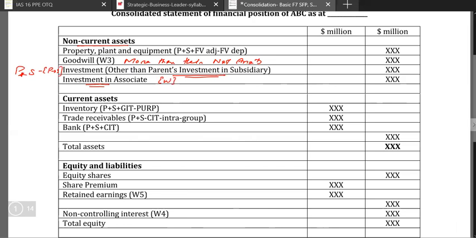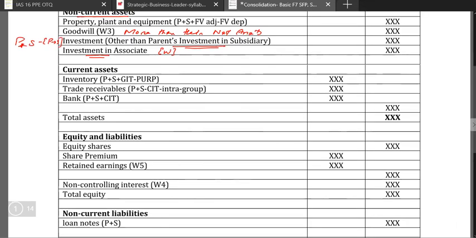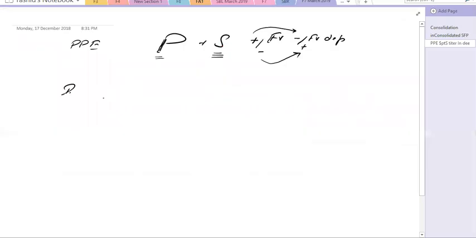Now, we are starting from the current assets. If you see the current assets, you have first of all the inventory. Inventory again has the same rule: we are going to take inventory of parent plus subsidiary.